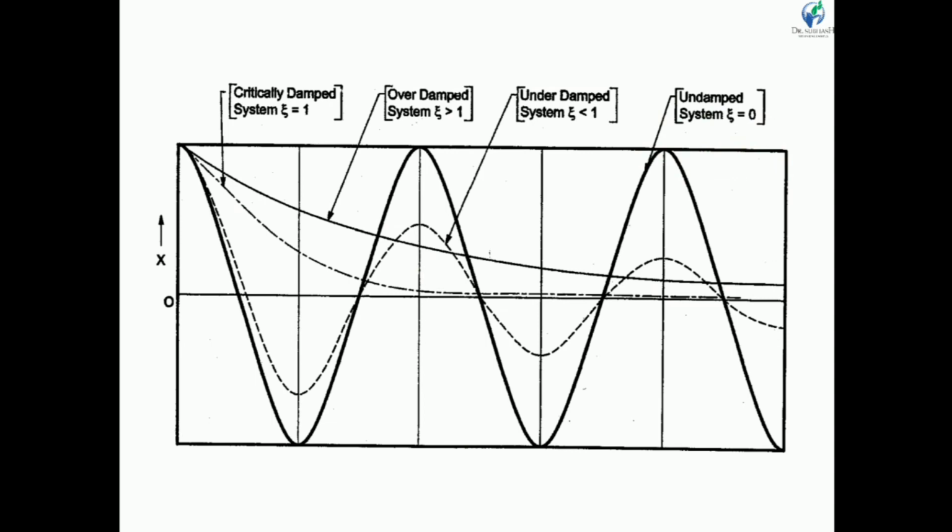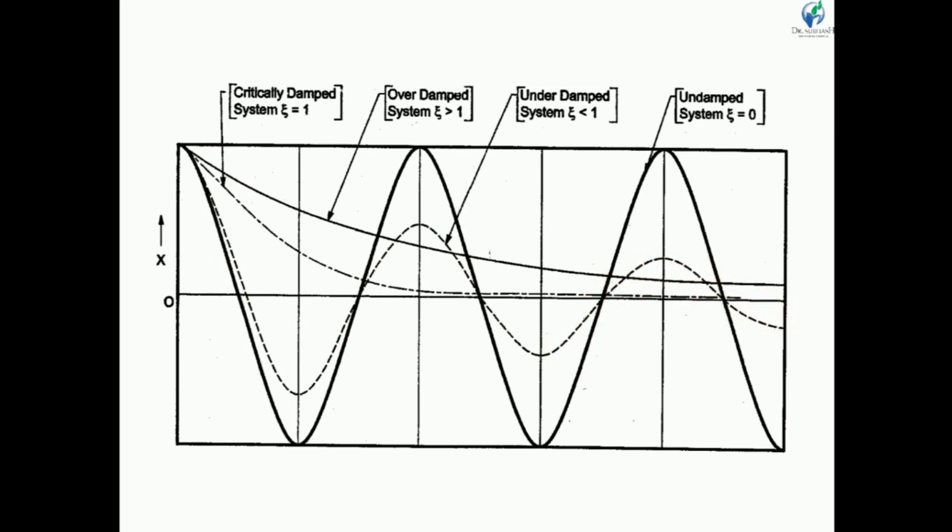Now the second one is the underdamped system. In underdamped, zeta is less than 1, so some damping is provided. The amplitude of vibration continuously decreases with respect to time, but the motion is still periodic. So this is an underdamped system.